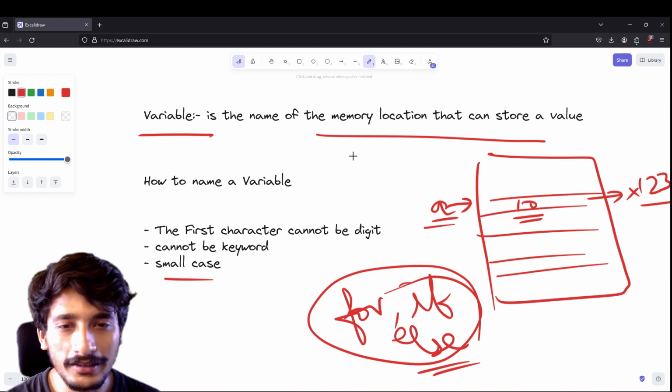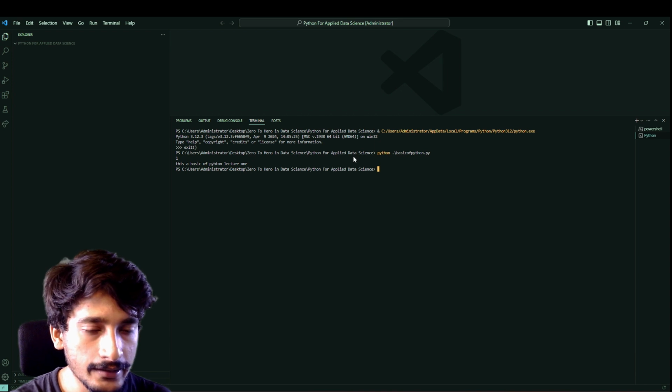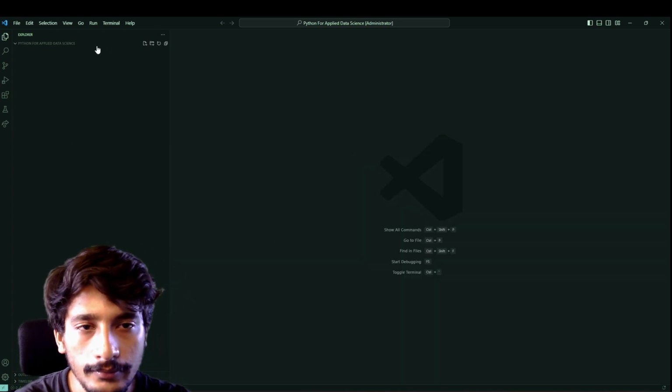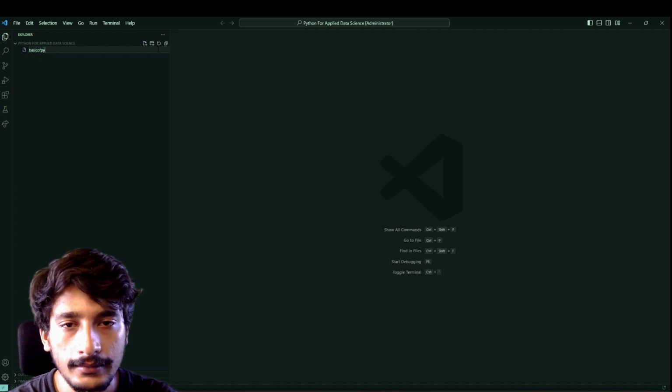And now it's time for the hands-on to write variable code. Let me just bring up the console. Let us create a new file, basic of python.py.